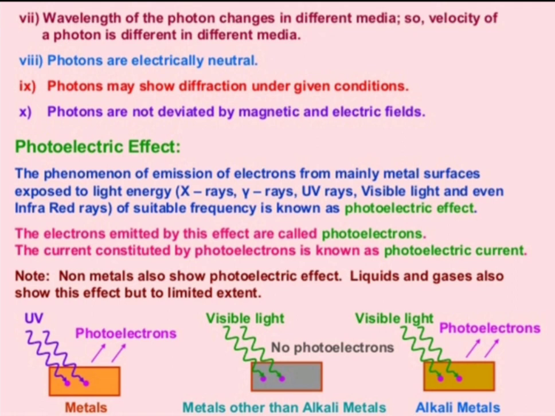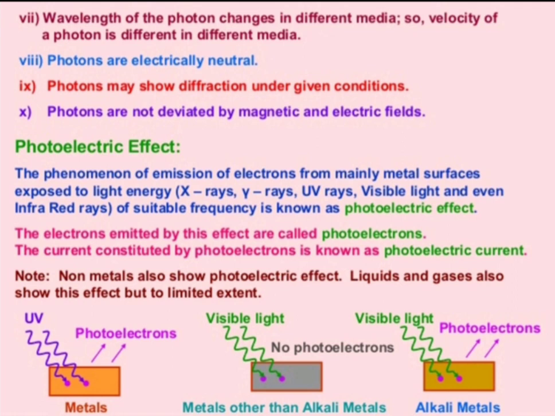Photons are electrically neutral because they have no charge. Photons may show diffraction under given conditions, and photons are not deviated by magnetic and electrical fields. So this is all about the photons, and now we are going to see what is meant by the photoelectric effect.